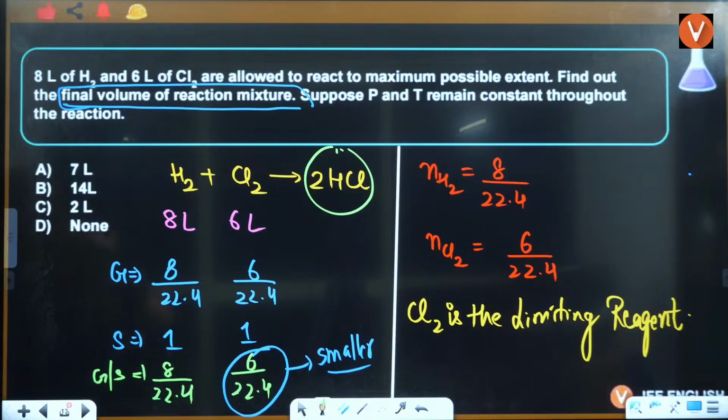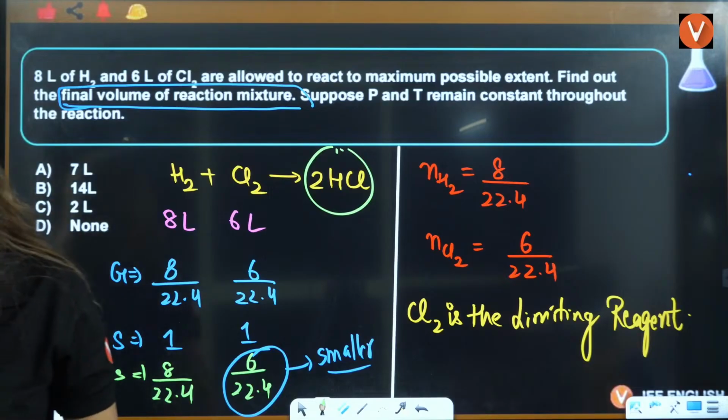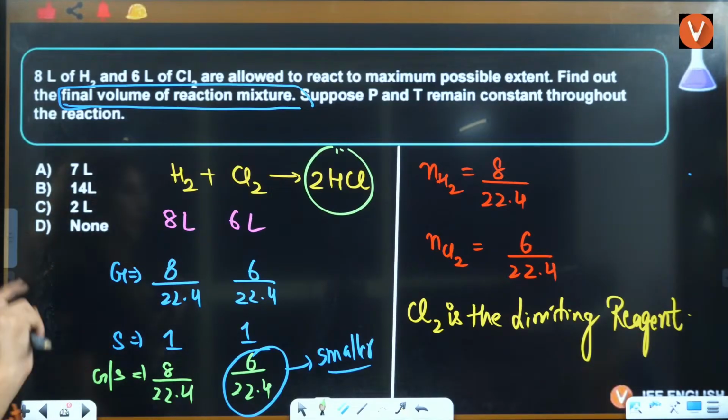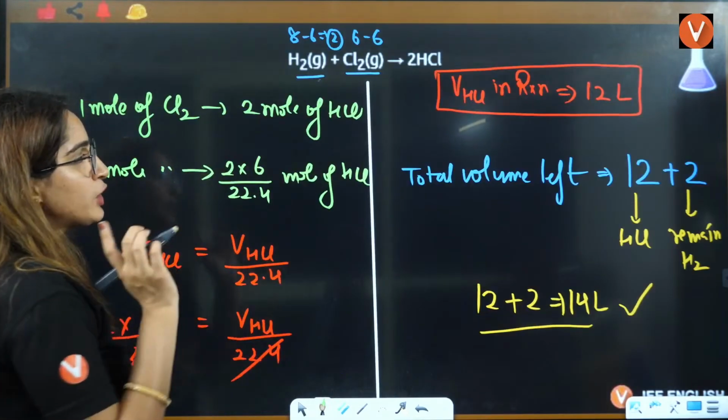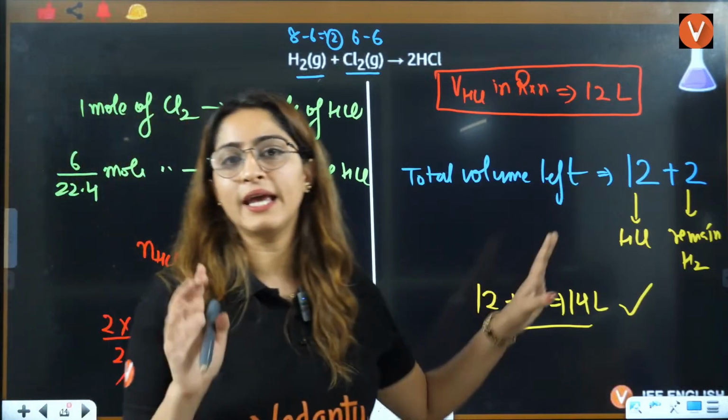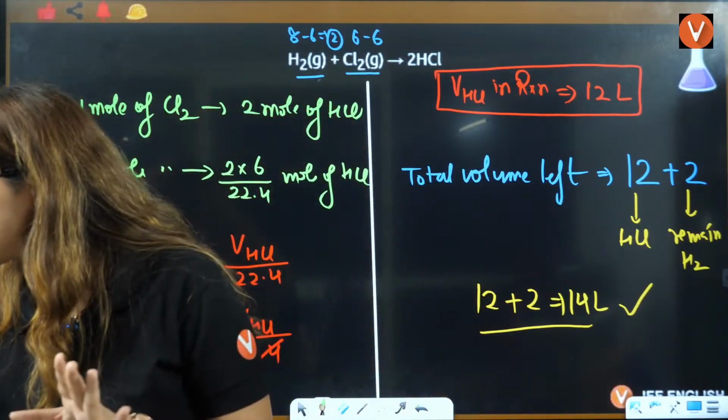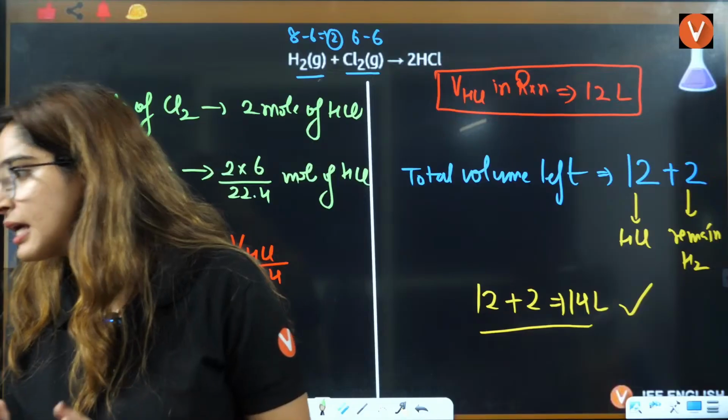Very good. Awesome. Awesome then, Abhijit. But your answer is coming out to be 12. It should be 14. 12 is for this one and 2 is for the remaining H2. Okay?